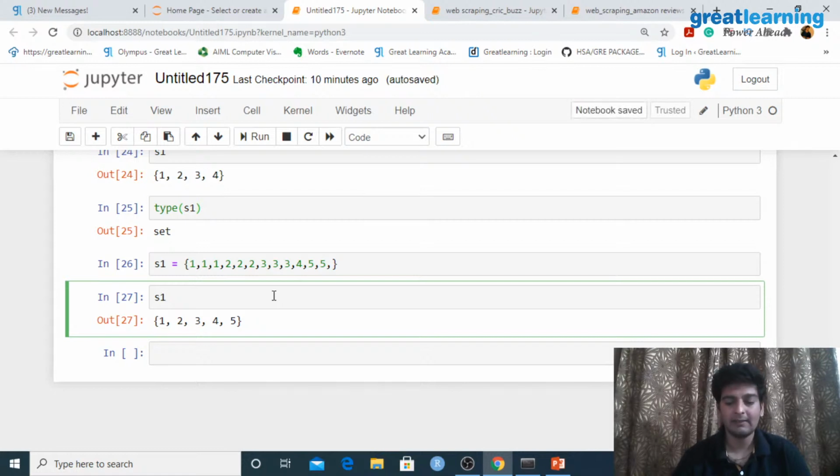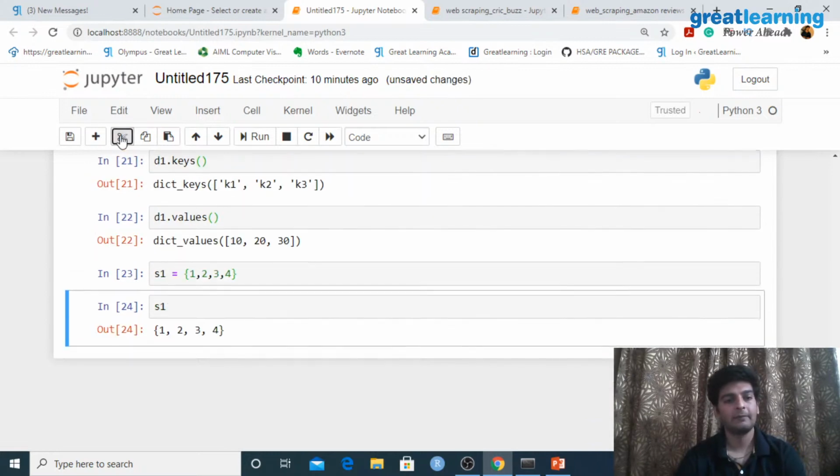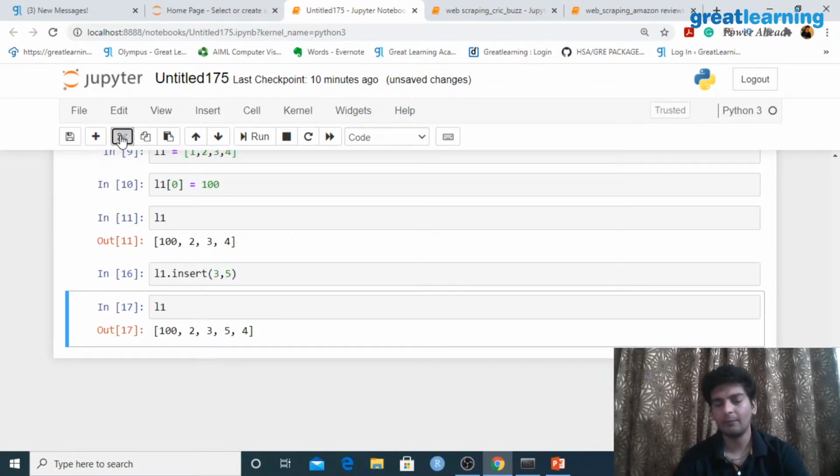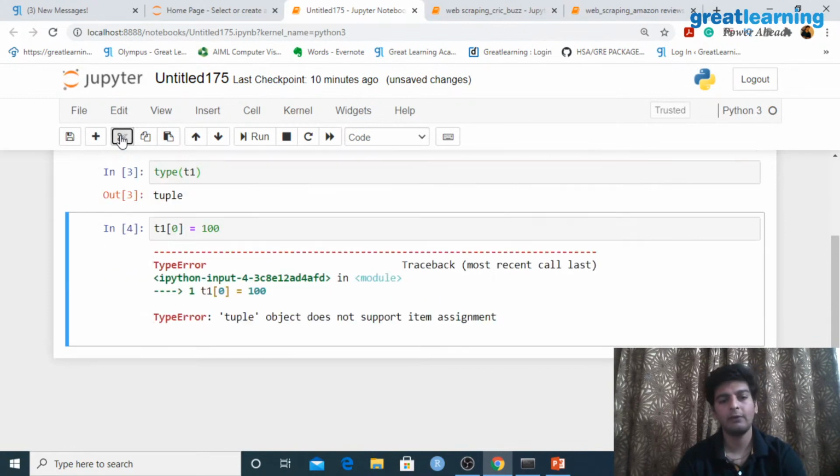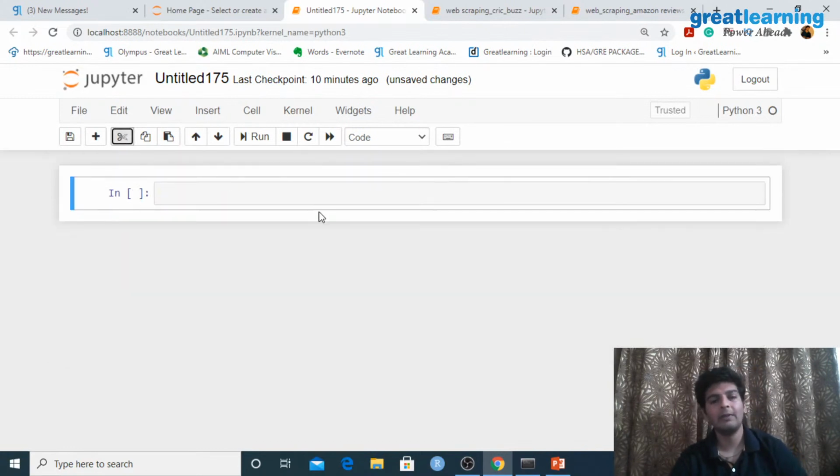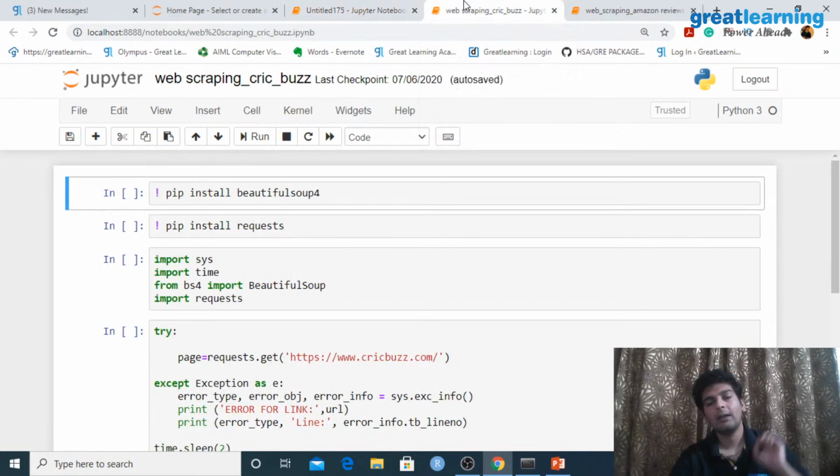So we have covered the basics of all of these data structures over here. And now what we are going to do is head to the web scraping part. So we've looked at the basic Python syntax. So all of you who are new to Python would probably be comfortable with Python for now. Now let's head to the complicated part, and let's head to the main part of today's session.